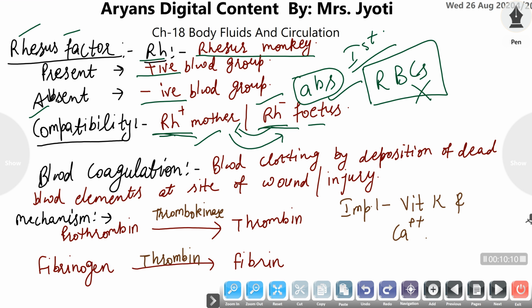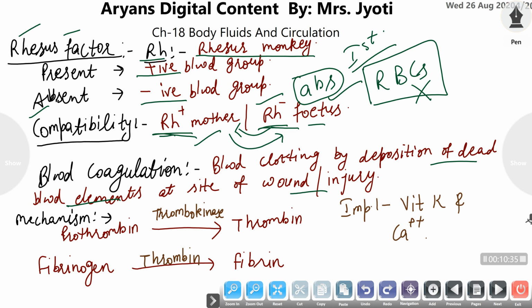Now, what is blood coagulation? Blood coagulation is the clotting of blood. Blood clotting occurs at the time of any wound or injury. You have observed a blackish or brownish formation at the site of any wound or injury. It is formed by the deposition of dead elements of the blood.